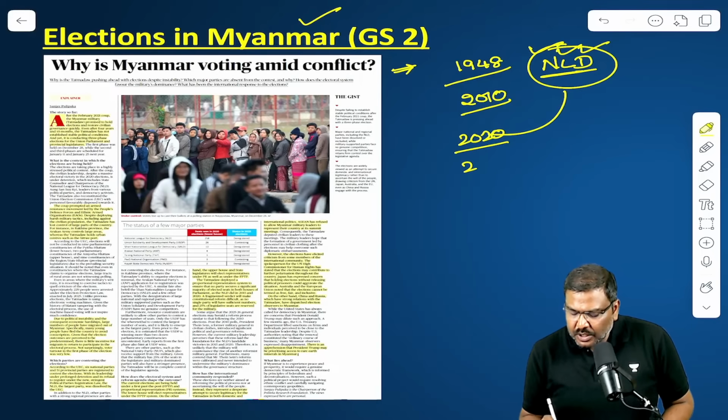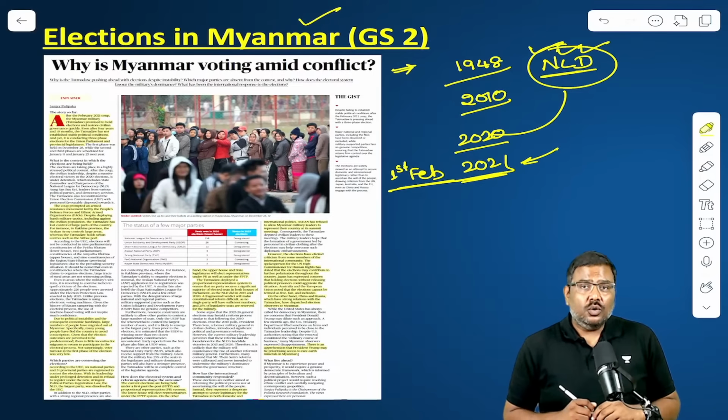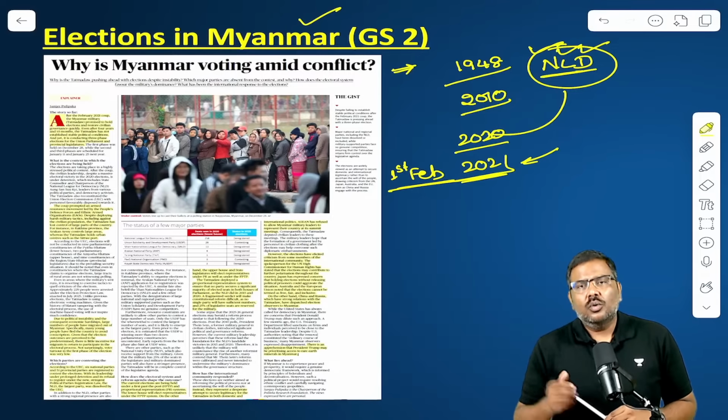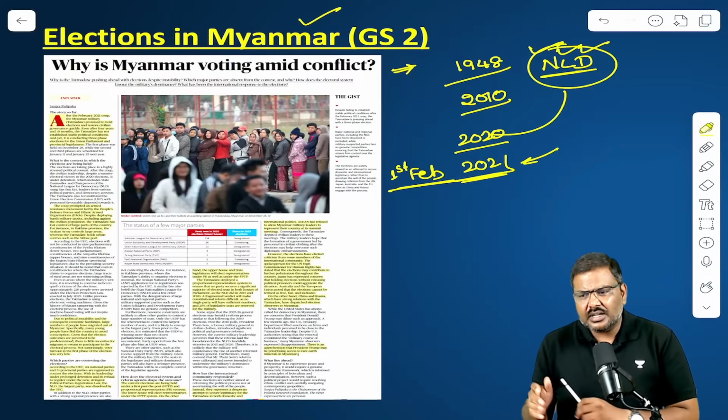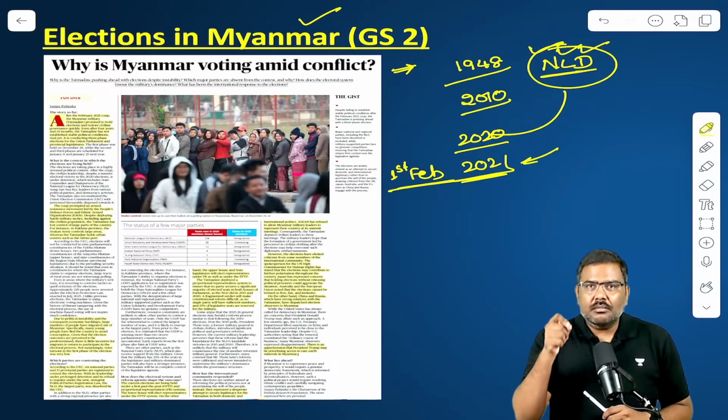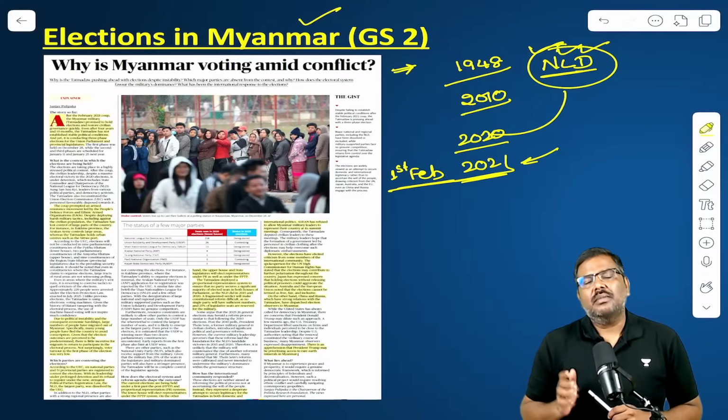But on the 1st of February 2021, the military junta, that is military rule, was again imposed on Myanmar. Since then, it's been more than 3 years of military rule in Myanmar.